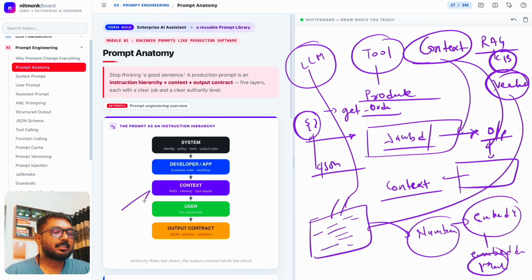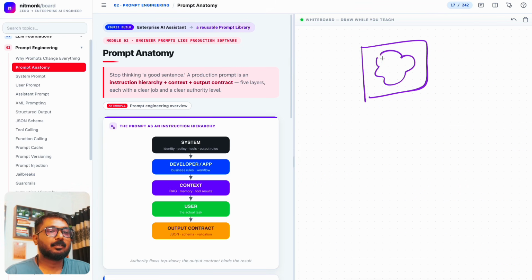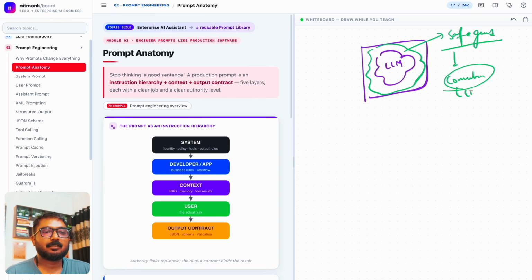So now you understand the context properly, and now try to understand the user. I keep on telling, there is an LLM, we call it a brain, and there is, let's say, a safeguard on top of it. When we try to communicate with LLMs, we don't communicate with the core of the LLM.